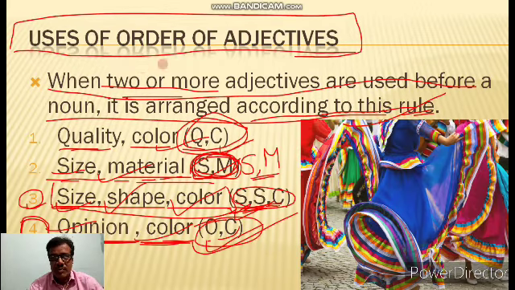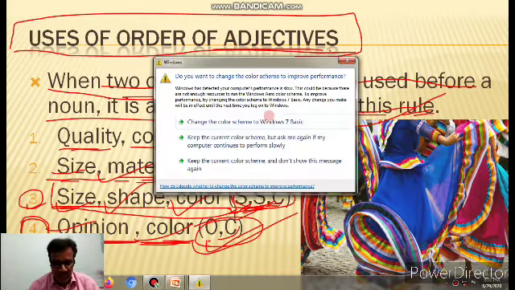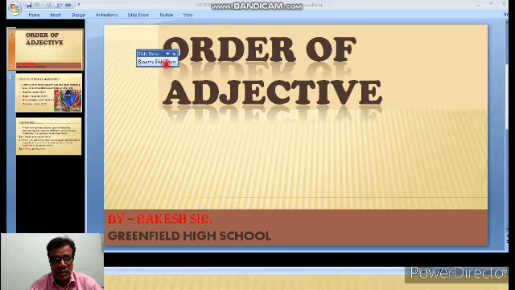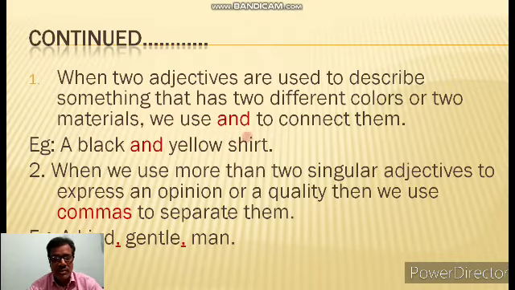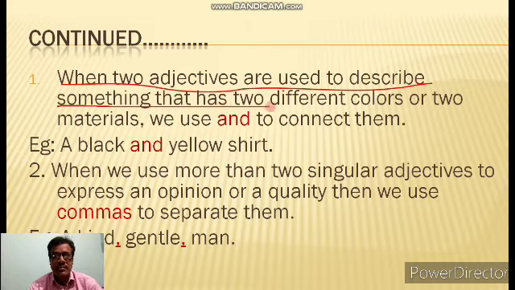Now we are going to learn the next rule. When two adjectives are used to describe something that has two different colors or two materials, we use "and" to connect them.